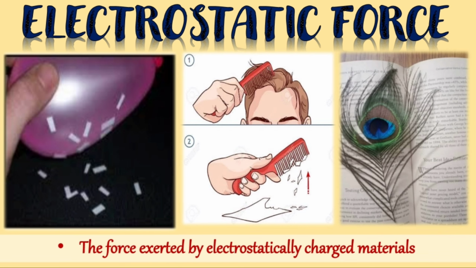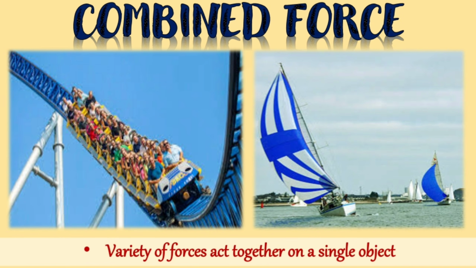All these objects develop static electricity, and hence this movement is seen. As explained in the above activity, static electricity is produced on substances like rubber, plastic, etc. Due to what? Due to friction. These substances become electrically charged. The force exerted by electrically charged substances is nothing but electrostatic force. Okay. Next one is combined force.